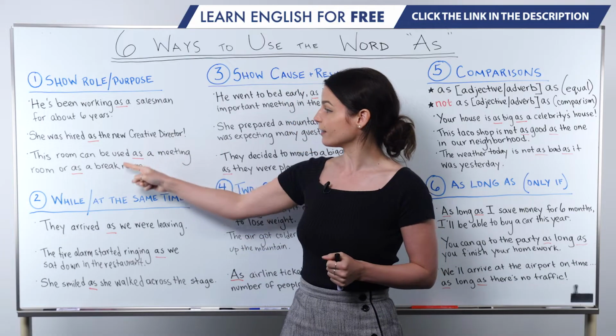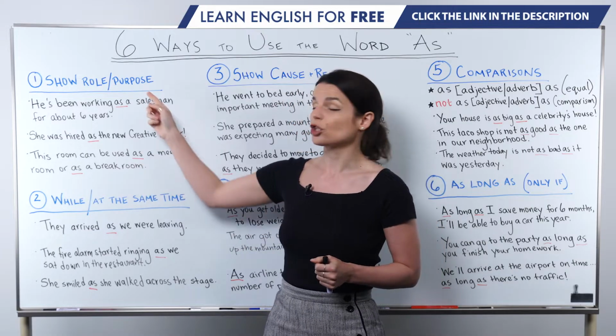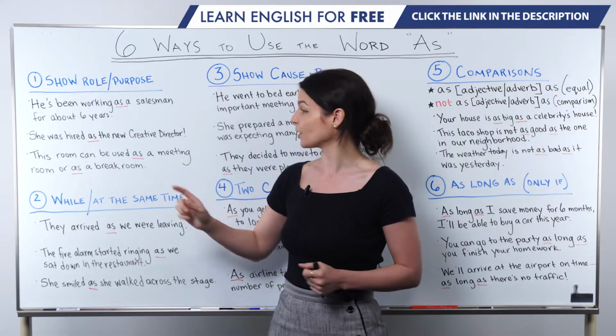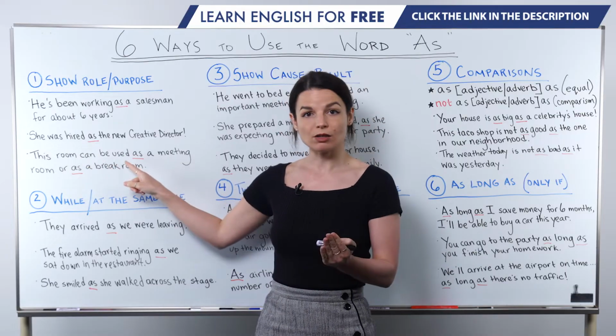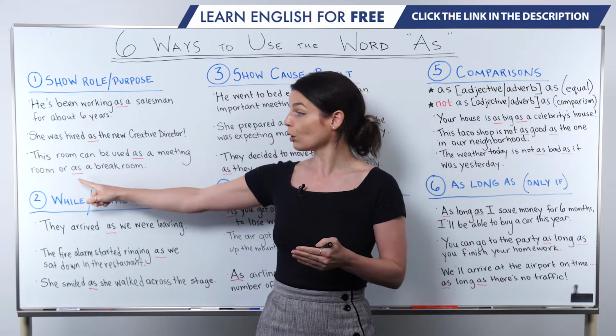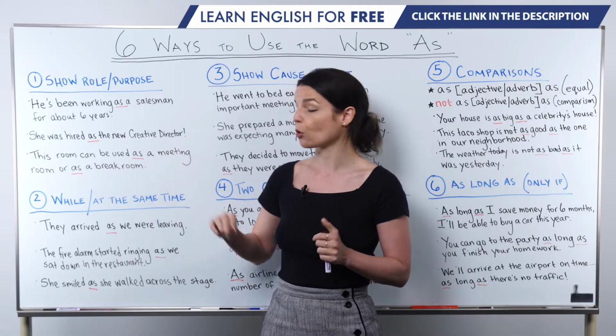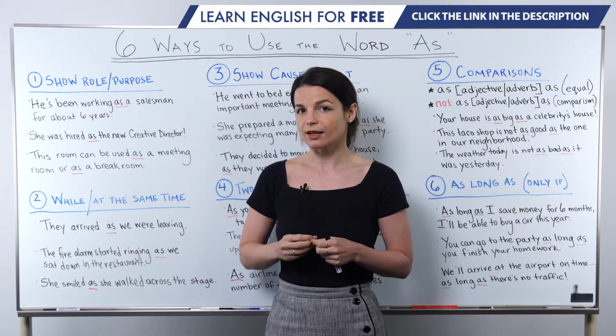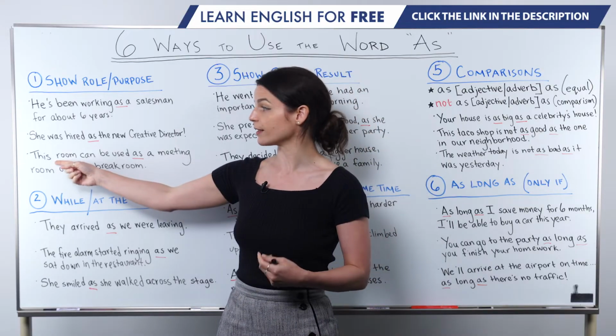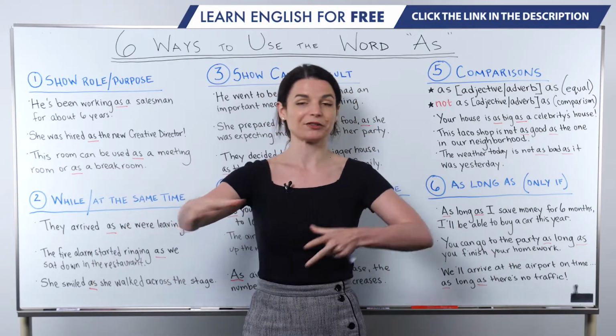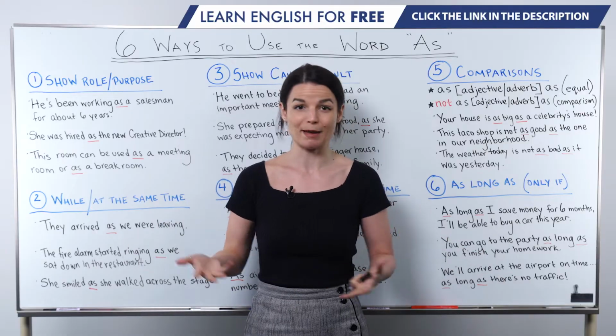Okay, now let's look at this use of as to talk about a purpose. So this room can be used as a meeting room or as a break room. So in this case, we are talking about the purpose of a room. So a multi-purpose room. We can use this room for many different things.